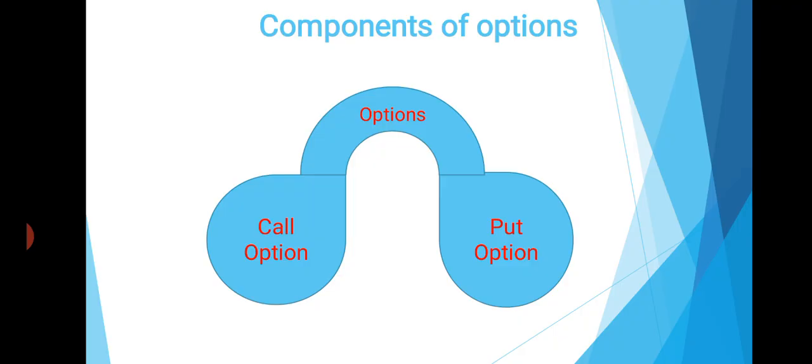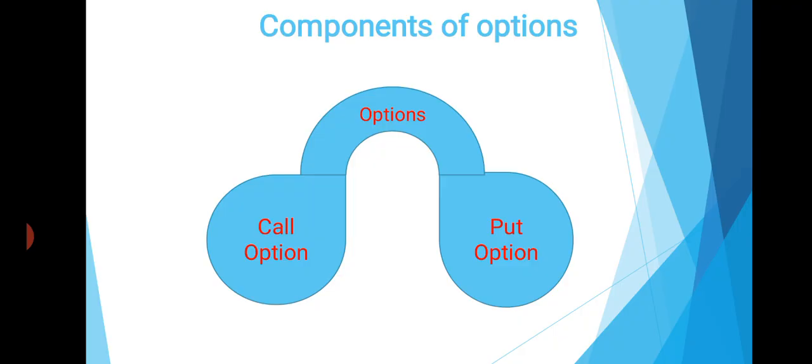We know call option means the right to buy or right to purchase. The owner or buyer has the right to purchase, and the seller has the obligation to sell the specified number of securities of underlying stock at a specified rate prior to the option expiry date.